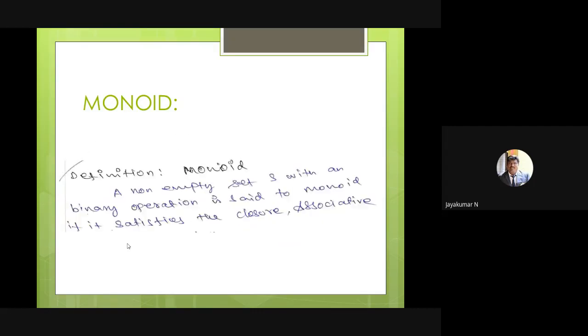A non-empty set S with a binary operation star is said to be a monoid if it satisfies the closure, associative, and identity axioms. Here the line was missing earlier. So a monoid means it satisfies closure, associative, and identity.